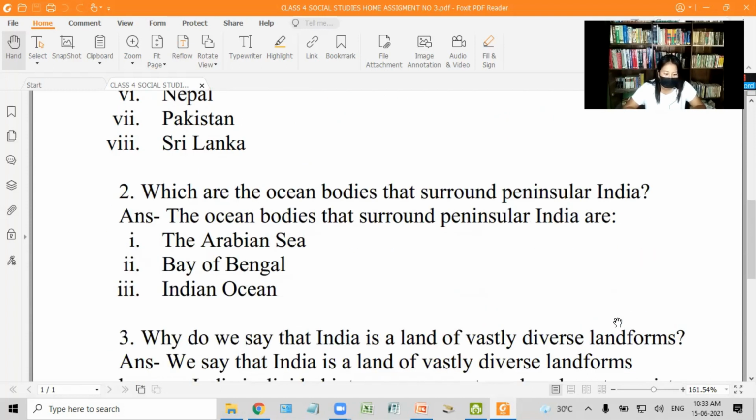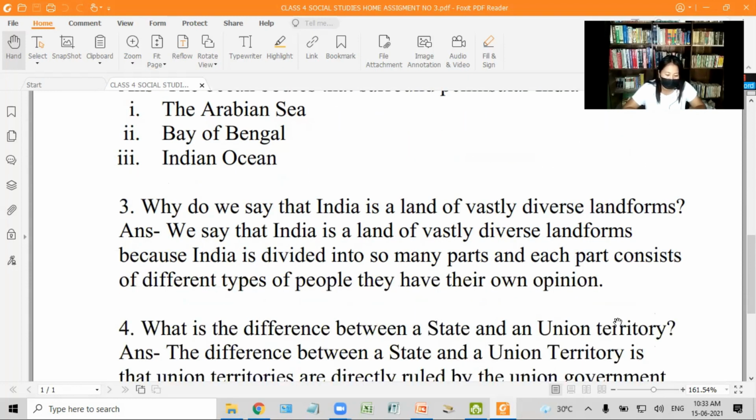Question number 2. Which are the ocean bodies that surround peninsular India? Answer. The ocean bodies that surround peninsular India are 1. The Arabian Sea, 2. Bay of Bengal, 3. Indian Ocean.